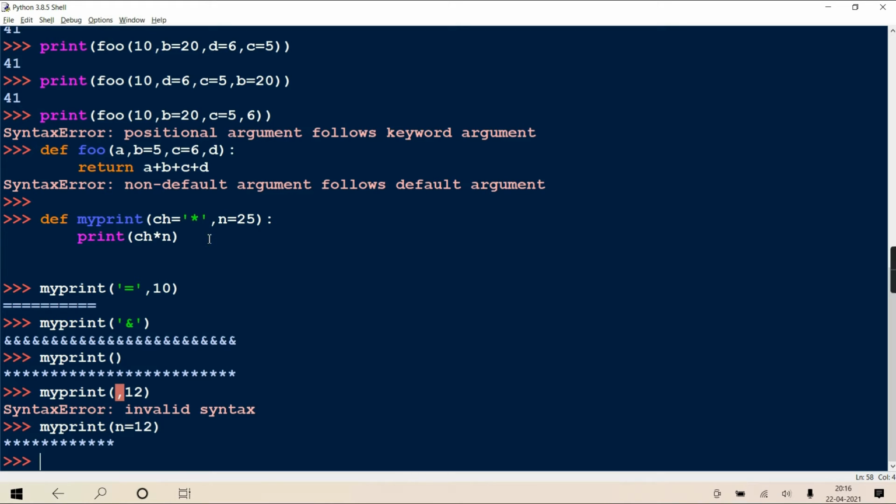Okay? But I am talking about such a concept where you can define a function whose number of arguments is not fixed. Can you tell me one example which you have studied and which is taking variable length arguments?